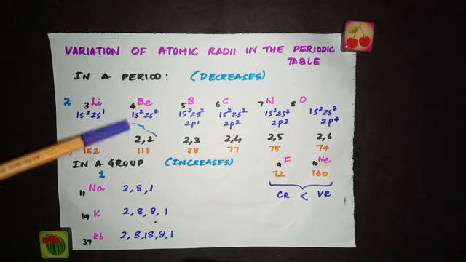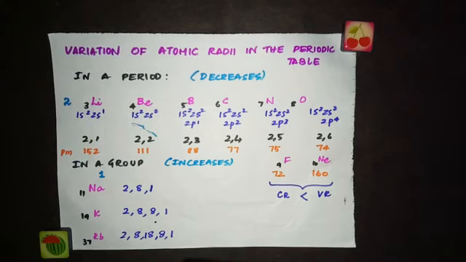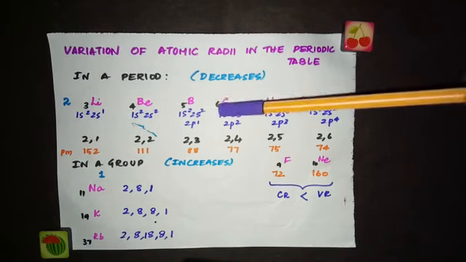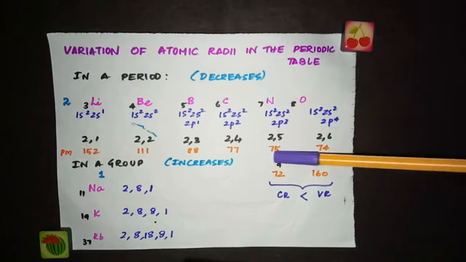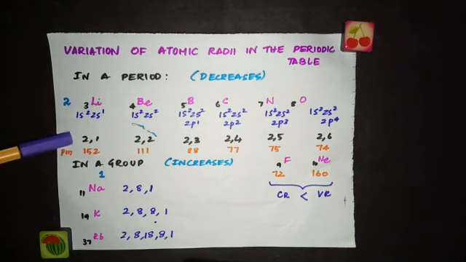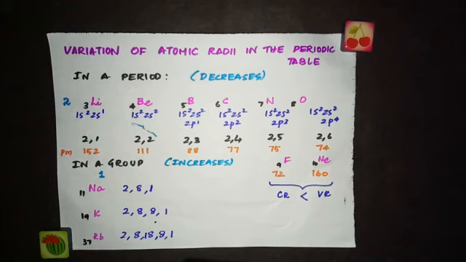Now when we write the electronic configuration, for lithium it is 1s2 2s1. In the case of beryllium 1s2 2s2, in the case of boron 1s2 2s2 2p1, and in the case of carbon it is 1s2 2s2 2p2. Here it is 2p3, 2p4, 2p5 and 2p6. So when you write it in shells, you can write 2,1; 2,2; 2,3; 2,4; 2,5; 2,6; 2,7 and 2,8.